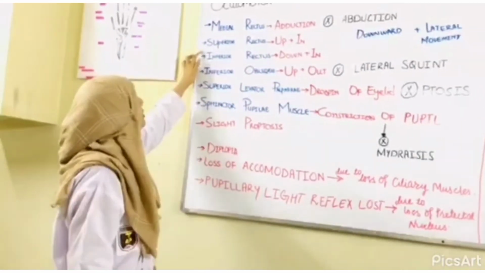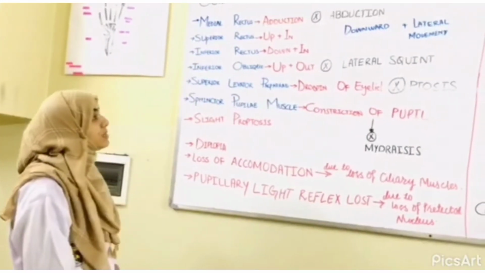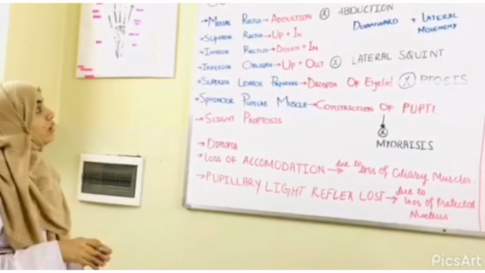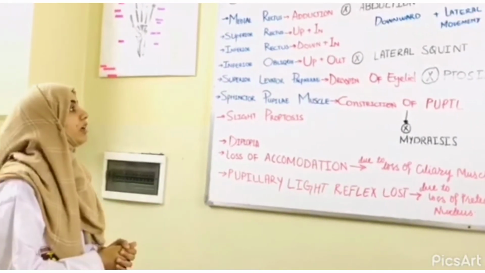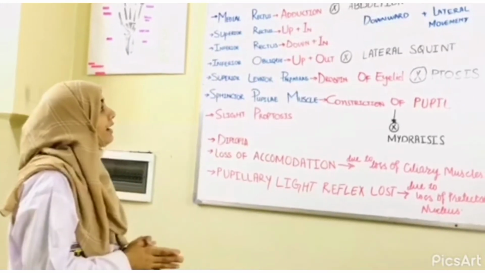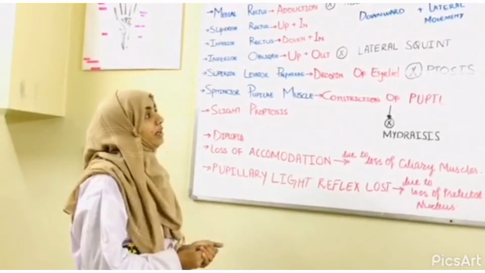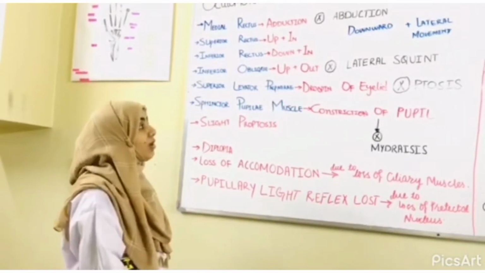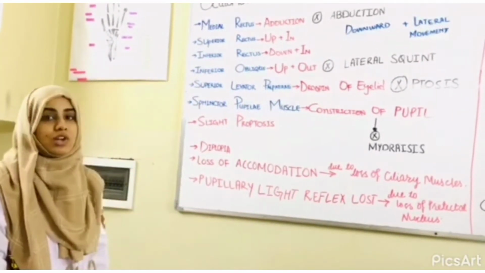And the superior rectus muscle is responsible for upward and inward movement of our eyeball, so the downward and outward movement of our eyeball occurs. The downward and lateral movement of the eyeball is also called lateral squint or strabismus.